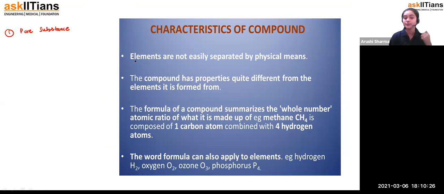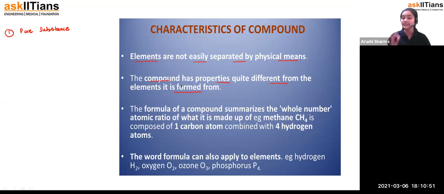Now, the very first point is that elements are not easily separated by physical means. By physical means, student, I mean that by doing any physical experiment or applying any physical condition, we cannot separate out the elements which are present in the compounds. So this is the main property of compounds. Then, secondly, the compound has properties quite different from the elements it is formed from.